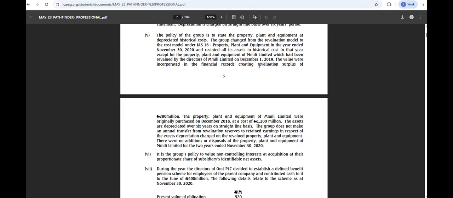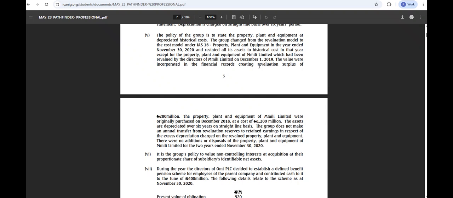Now, the group does not make an annual transfer from revaluation reserve to retained earnings in respect of excess depreciation charge on the revalued PPE. There were no additions or disposal of the PPE of Emily Limited for the 2 years ended December 2020.